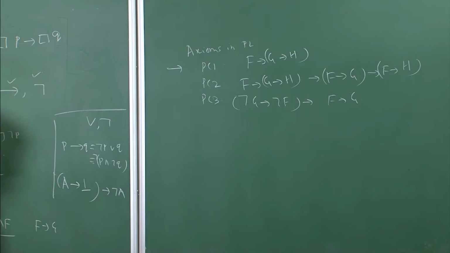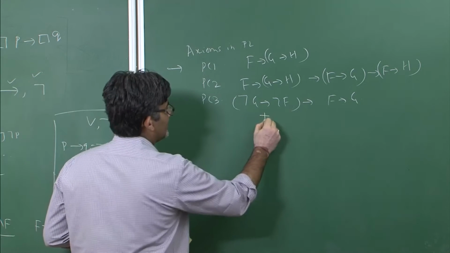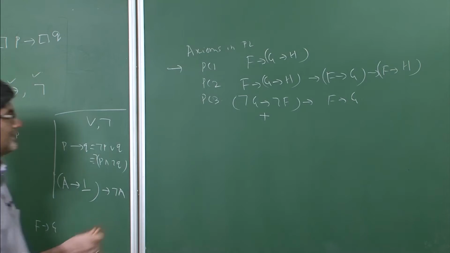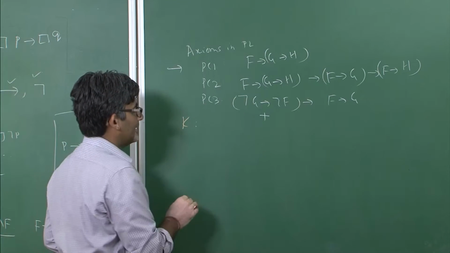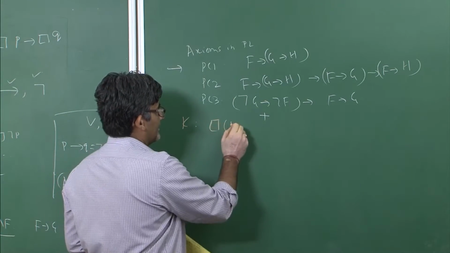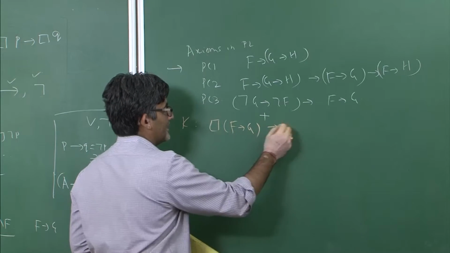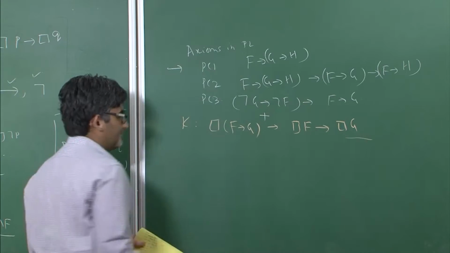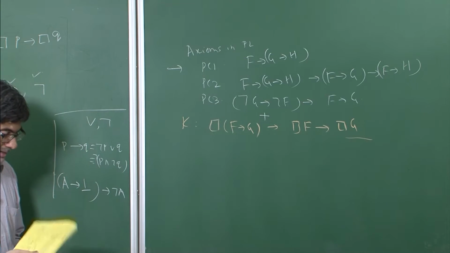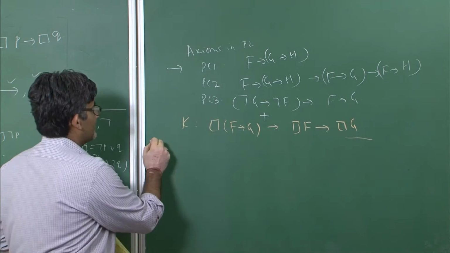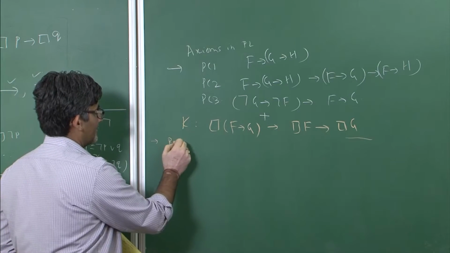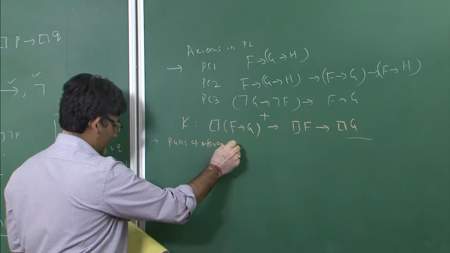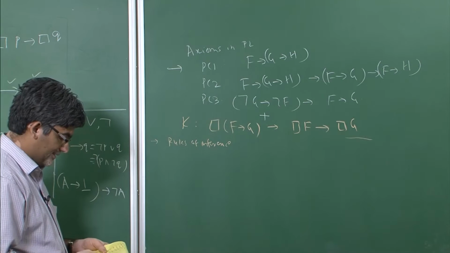So these are the things that we have. Plus, this is the one additional thing that we have, and this is considered to be the axiom K, which tells us that necessarily (F implies G) implies (necessarily F implies necessarily G). Now in addition to that, we have some kind of rules of inference, which we have stated already. They are like this.